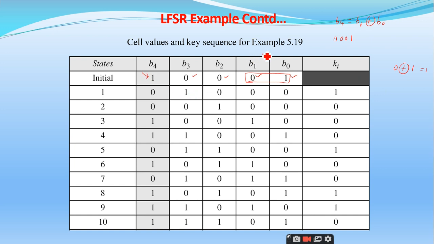Right. So the feedback is taken to generate B4, and once you generate B4 in the first iteration, what happens is you have to shift everything towards its right hand side. So this becomes this one, and 0 will be shifted here, and B2 will be shifted to B1, B3 will be shifted to B2, and B4 will be shifted to B3. Is it clear?